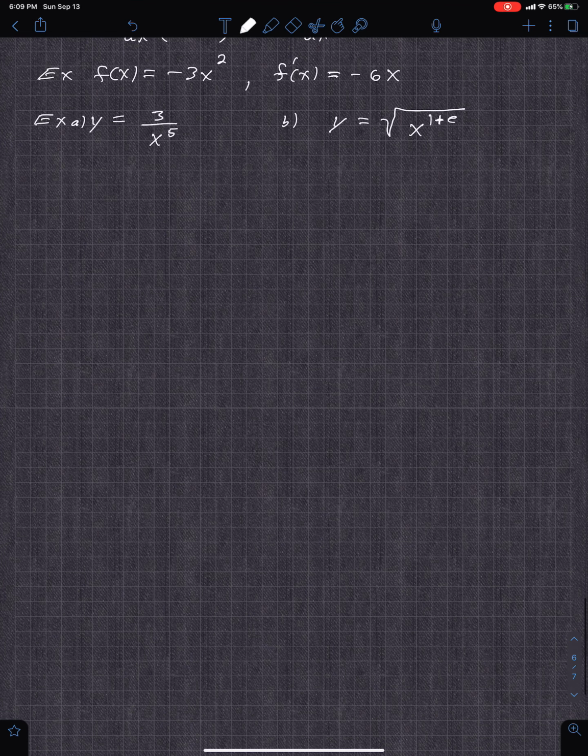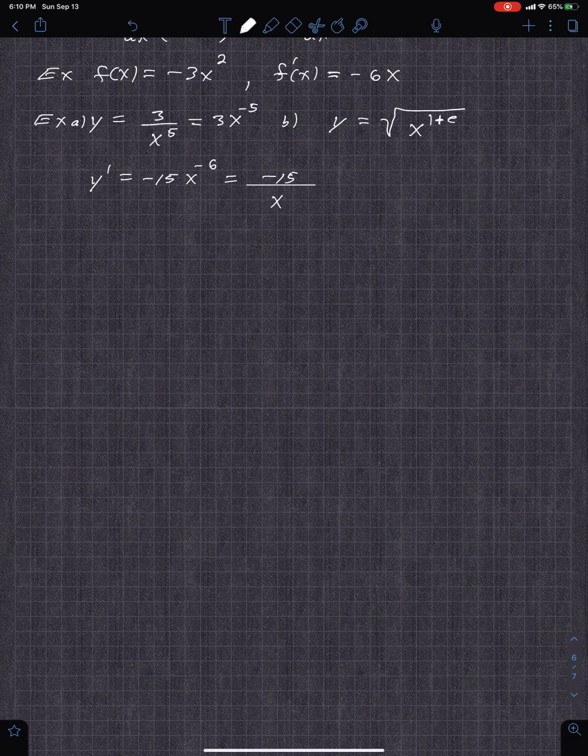So what you get is y prime is, well, you may want to write this as 3x to the negative 5 first. So that is going to be negative 15x to the negative 6. And most of the time we like to write that with a non-negative power.